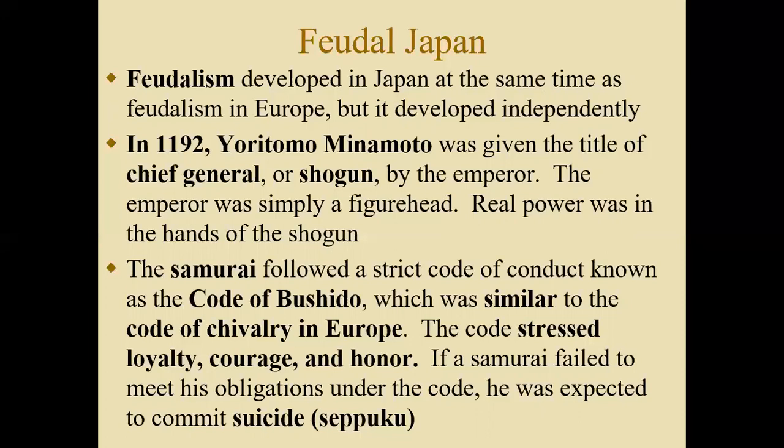One of the biggest things politically that was copied from China was the centralized form of government that the Japanese emperors copied from the Chinese emperors. This started with the Taika reforms, where the Japanese emperor copied over from China this system of ruling, which was a centralized form of government.